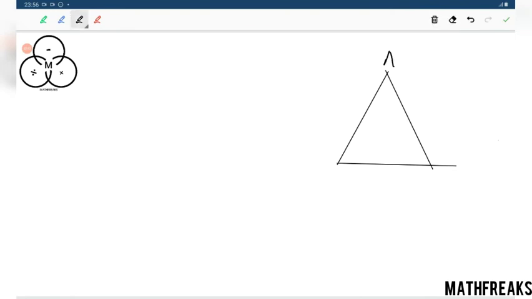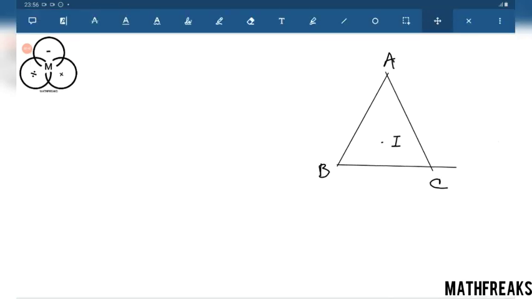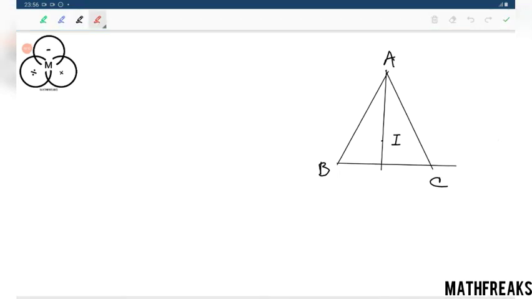This is A, this is B, this is C. Here is some point I, which is the incenter, and this is the angle bisector. Let this side's length be a, this side's length be b, and this side's length be c.